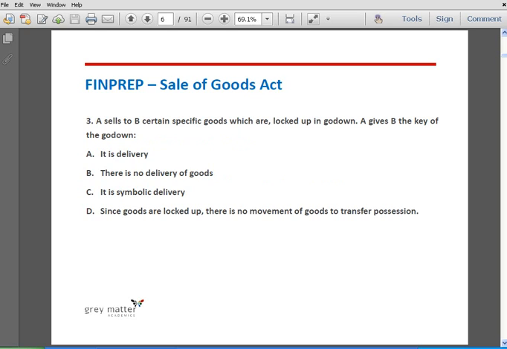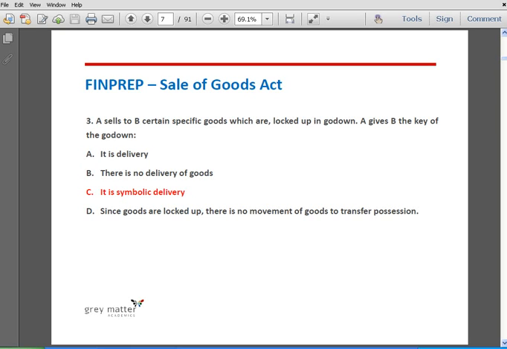Question number 3. A sells to B certain specific goods which are locked up in the godown. A gives B the key of godown. Option A, it is a delivery; option B, there is no delivery of goods; option C, it is a symbolic delivery; and option D, since the goods are locked up, there is no movement of goods to transfer possession. The correct answer is option C, it is a symbolic delivery.